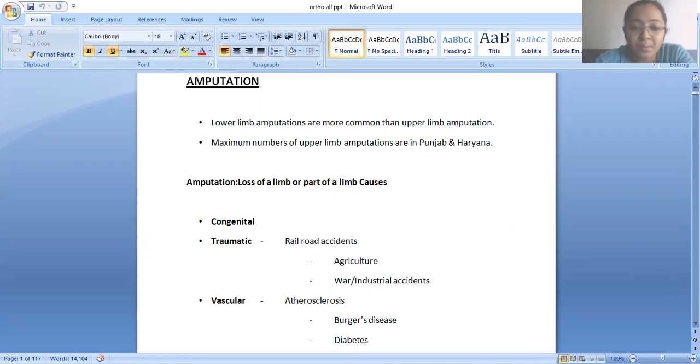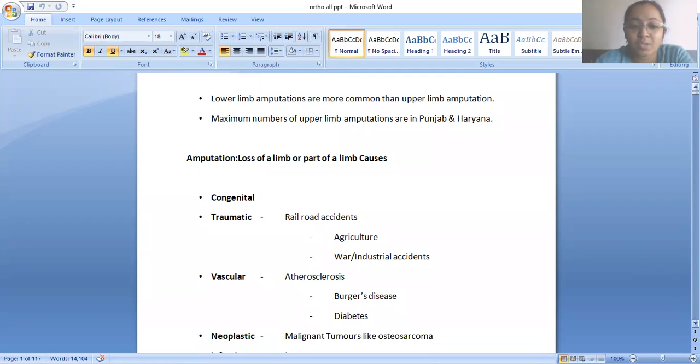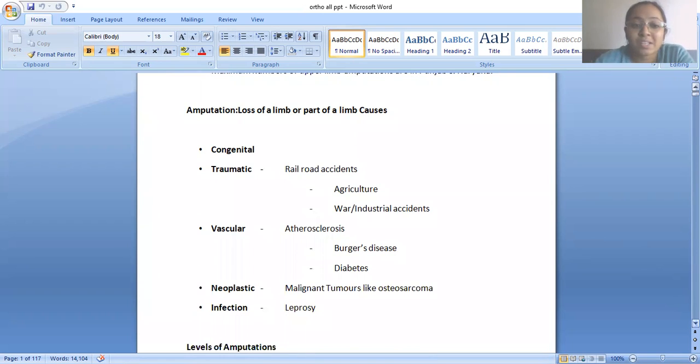Amputation is the loss of a limb or part of a limb. First of all, we will discuss the causes of amputation. The points are congenital, traumatic, vascular, neoplastic, and infection. If there is some congenital condition where the person cannot walk, or the blood supply to a particular joint or area is compromised, or the child is born with some condition, then amputation has to be done to save the life of that child.